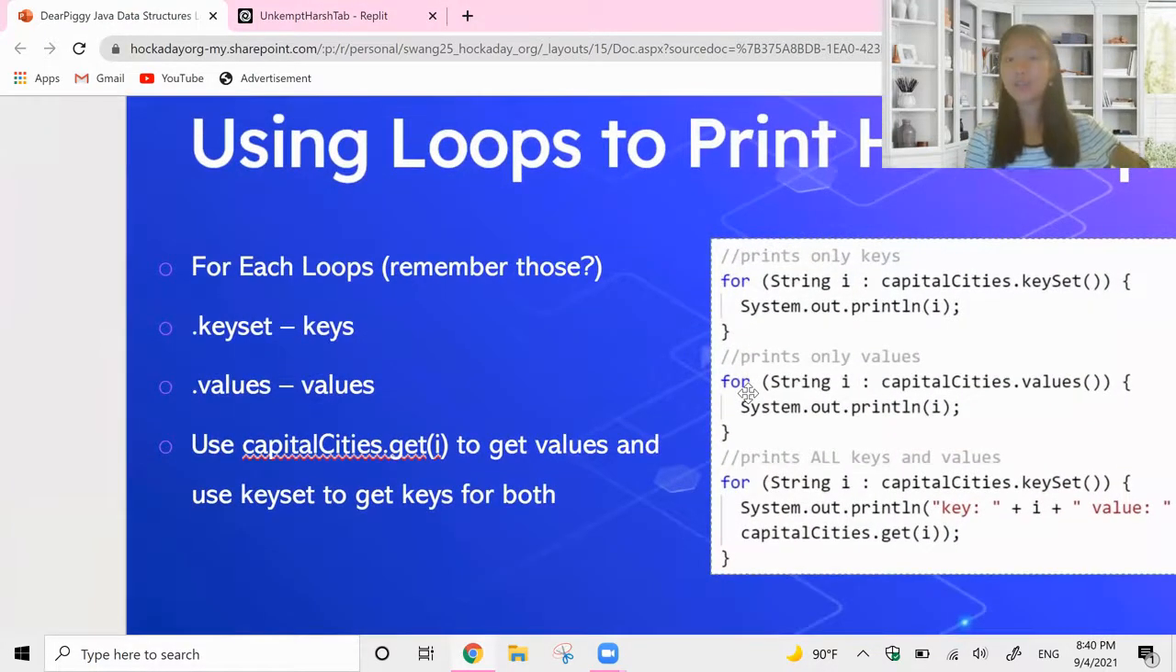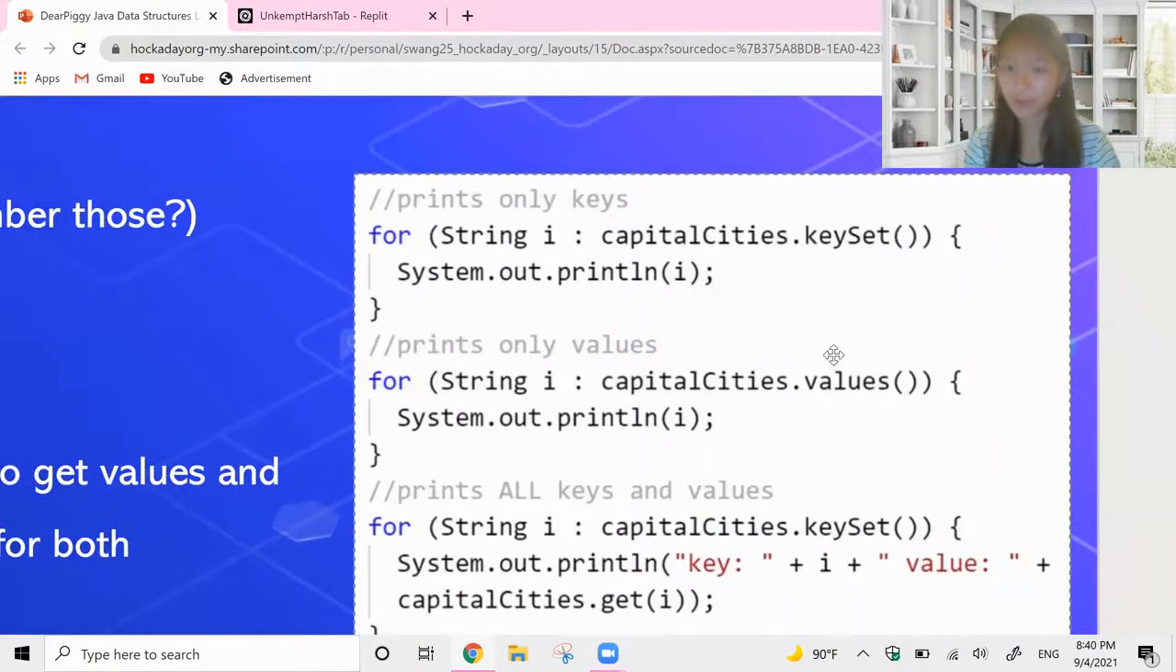So we're going to use for each loops. Remember those from Intro Java, months and months ago? Yeah, we're going to use those. We're going to print out just the keys first, then just the values, and then both the keys and the values. So there's a method that we use. I don't know if you remember for each loops. I recommend you watch the video if you forgot.